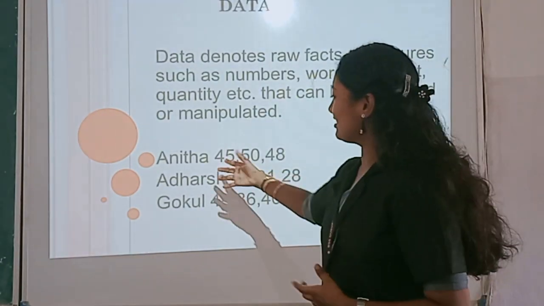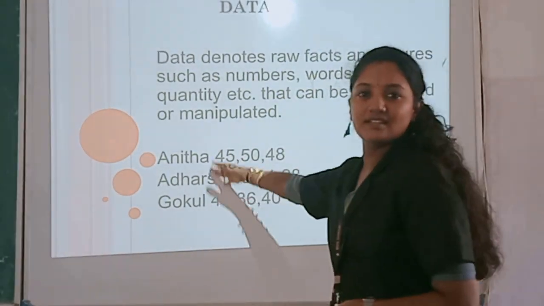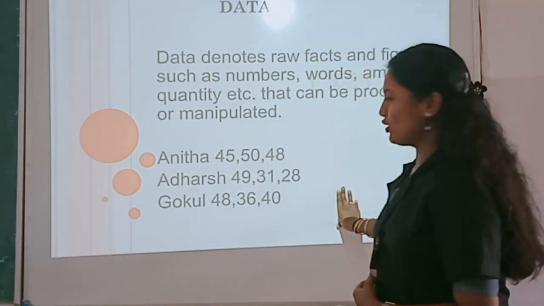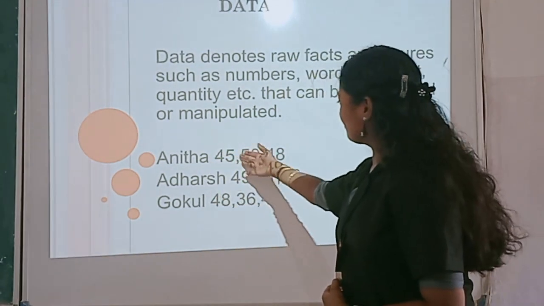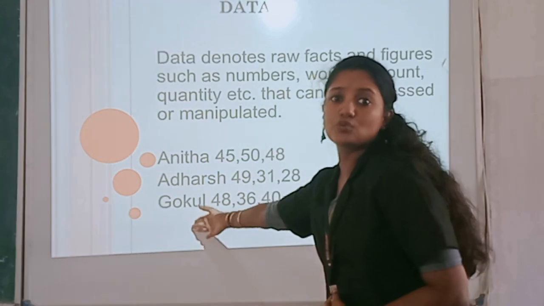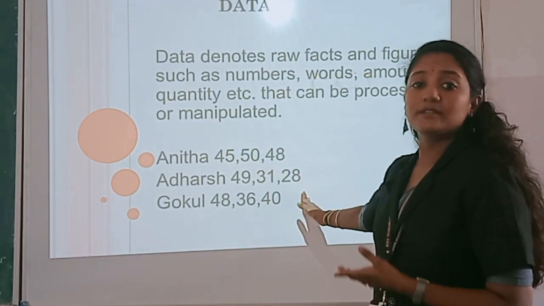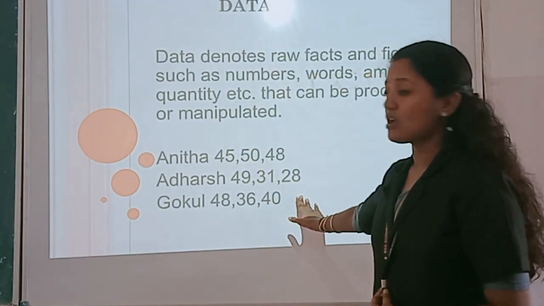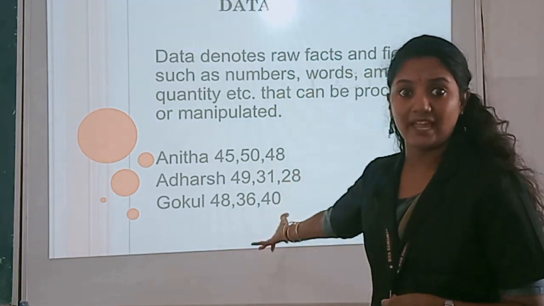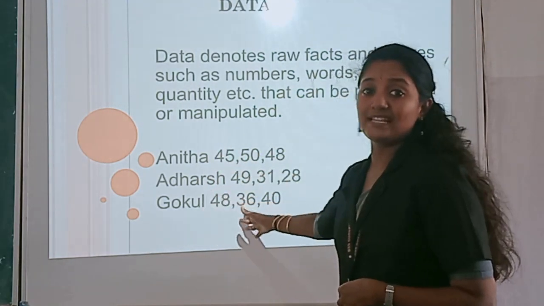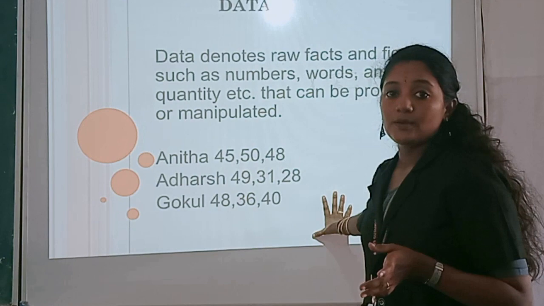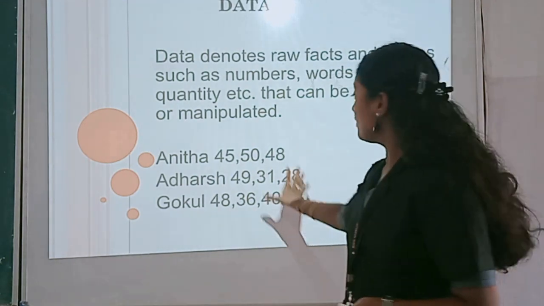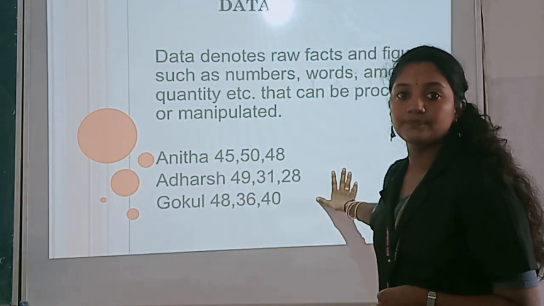Did you get any idea from this figure? Maybe it's these students' marks, or it may be their month-wise attendance. It may be anything. You cannot tell exactly what it is, because we didn't get any idea from these particular figures.